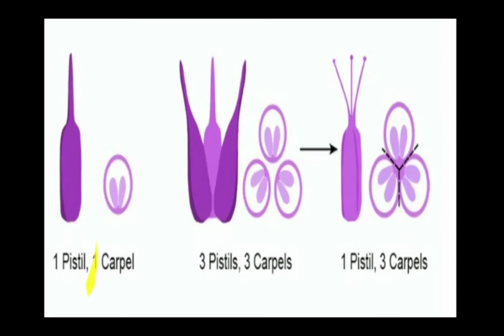In this case there is only 1 pistil, so there is no question of free or fused. In this case there are 3 carpels, but they are free, and so you can use the term 3 carpels or 3 pistils. But here is the third case, the tricky one.